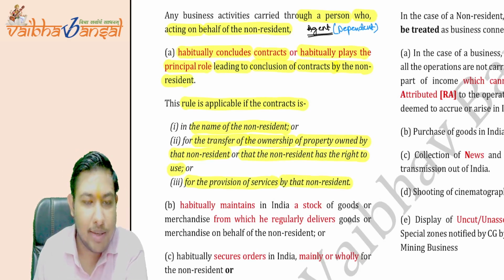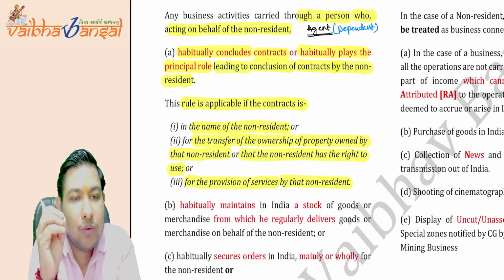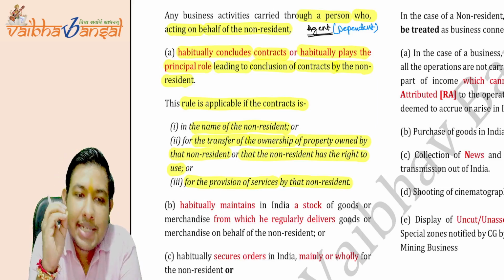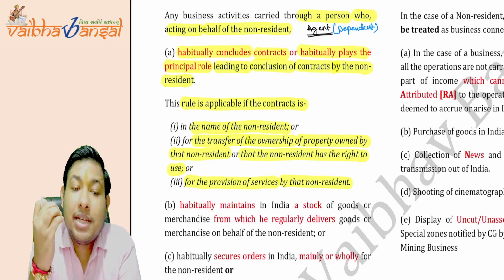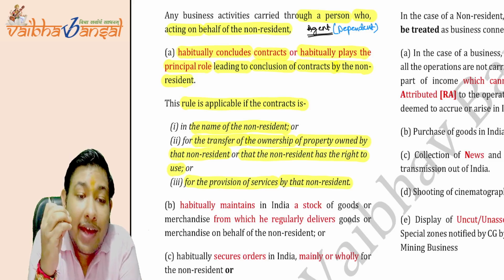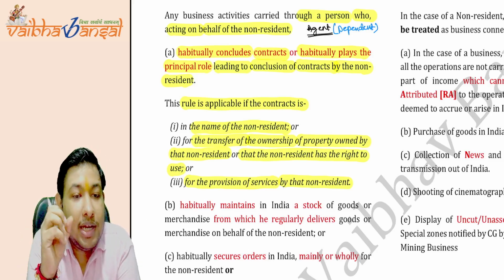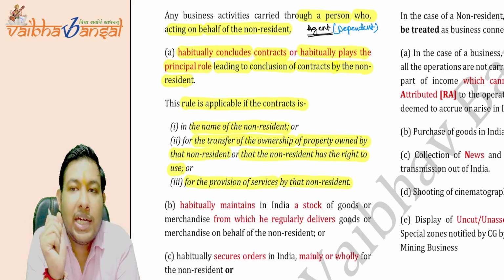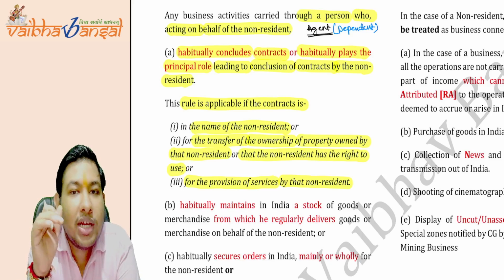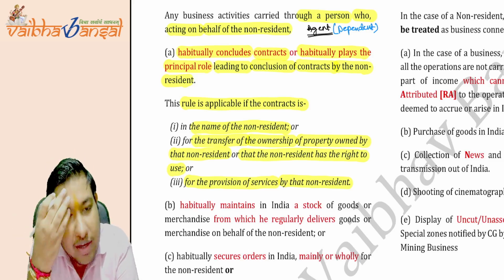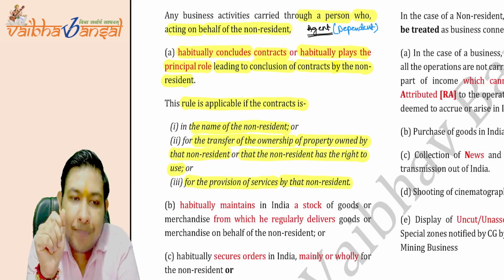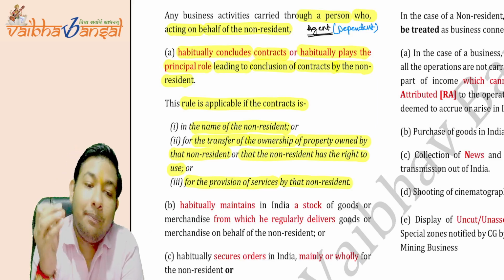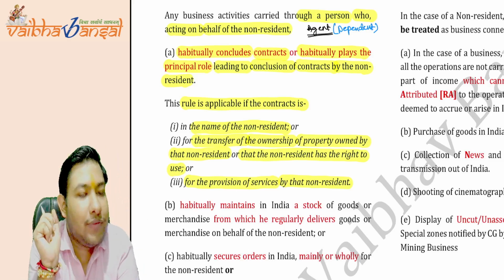Simply, that agent is acting on behalf of the non-resident, and is habitually concluding contracts or habitually playing a principal role in conclusion of the contract on behalf of the non-resident.